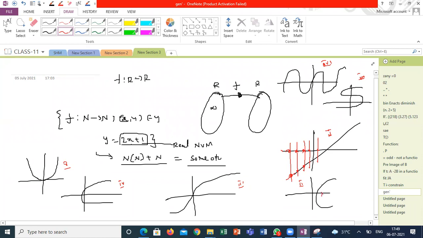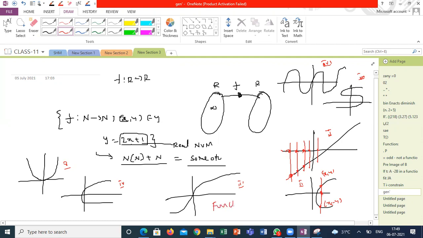But here, if I take this X value, these are the two points. Suppose this is (X, Y) and this is (X, minus Y). For a single input, it has two outputs. This X is mapping to two images. So the third one is a function.